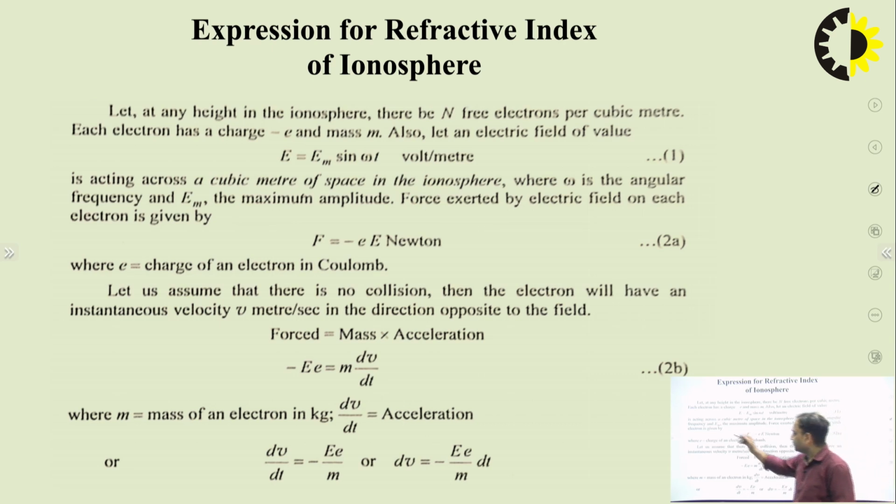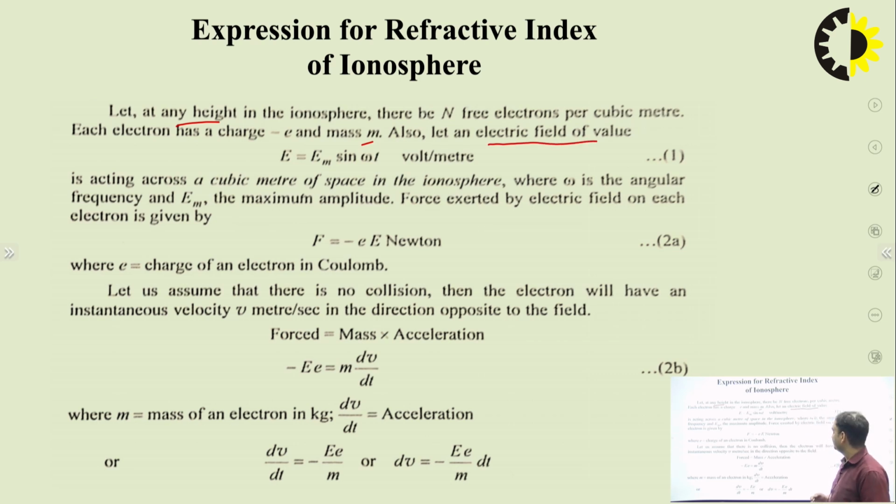So for that, at any height we are considering the ionosphere, in which different electrons are present. The electronic charge is e and the mass of the electron is m. Okay, so in this case we are very much aware of the electrostatic field.